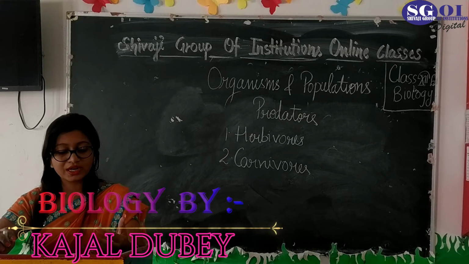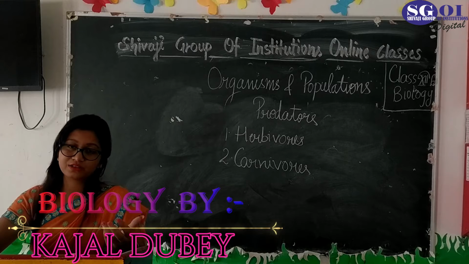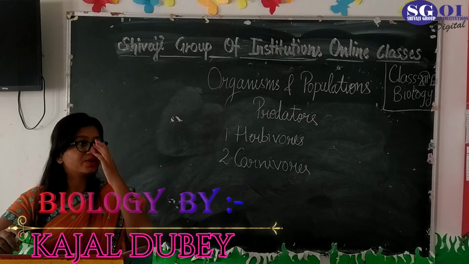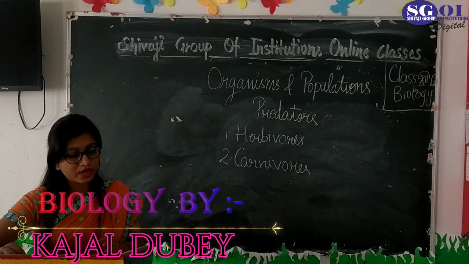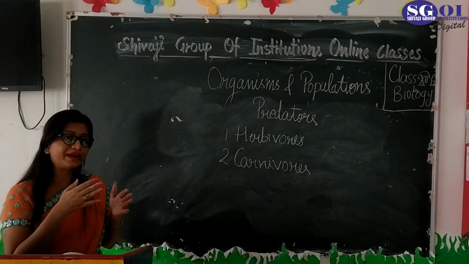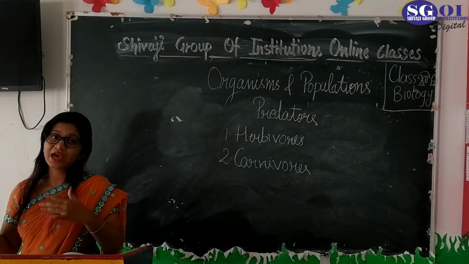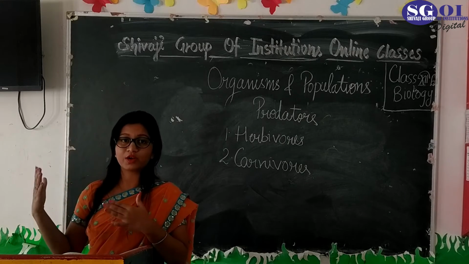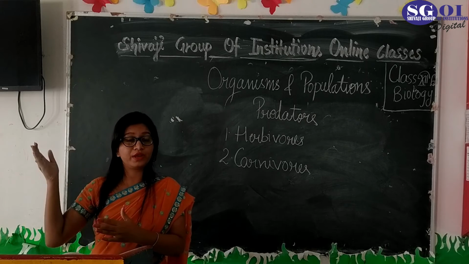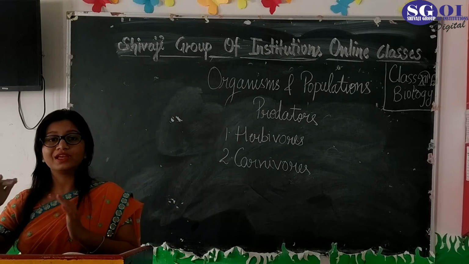When the prey population declines, predators starve and are forced to migrate to a different, suitable environment. So that is why this interaction is very important, because if the predator does not feed upon prey, then the population of prey increases and may damage the environment. And if the prey become fewer in number, then the predators cannot survive, so they leave.